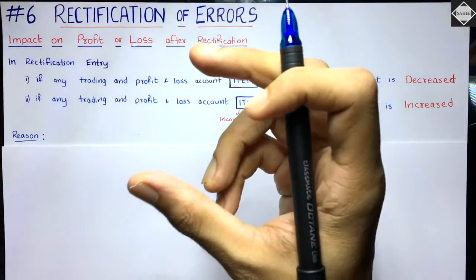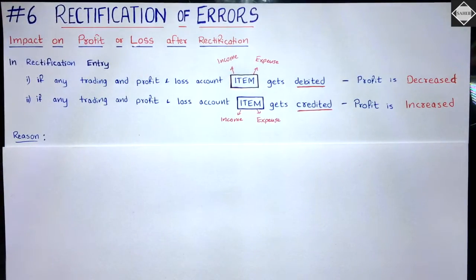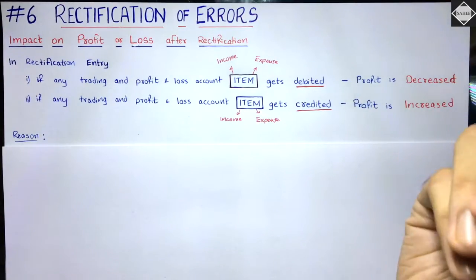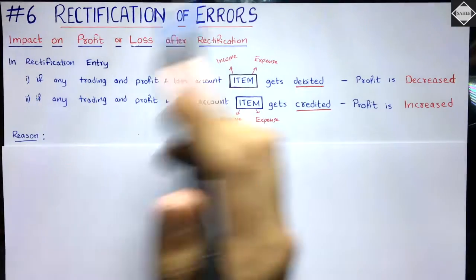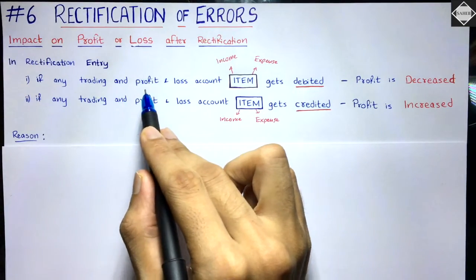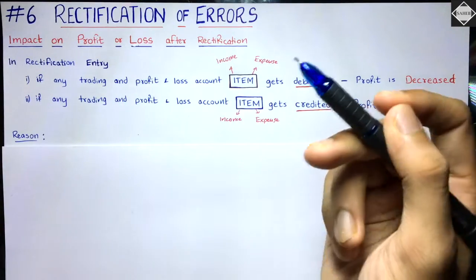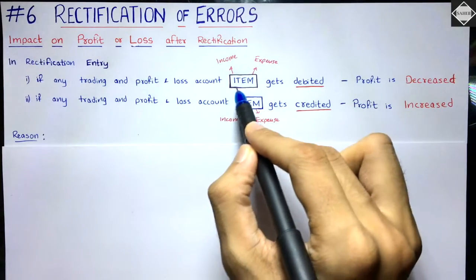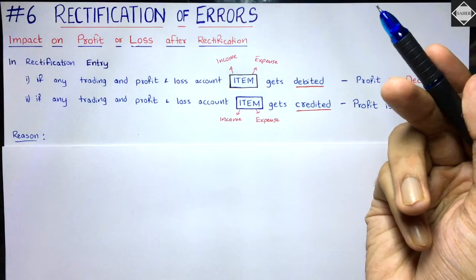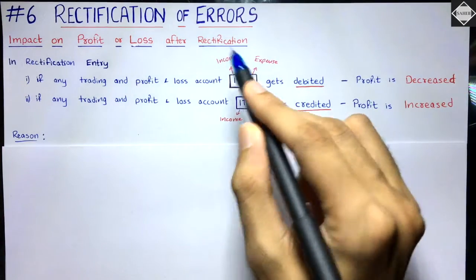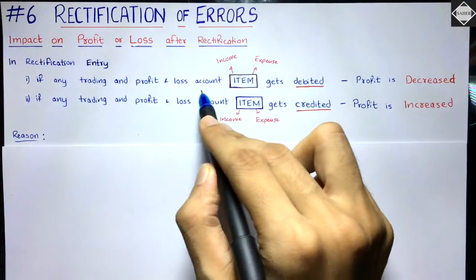You have the rectification entry now. What you have to do is see the rectification entry properly and see if it falls into the first case or the second case. What's the first case? If any trading and profit and loss account item, what does that mean? Simple, all the incomes and all the expenses, because those are the things that go into the trading and profit and loss account, isn't it?